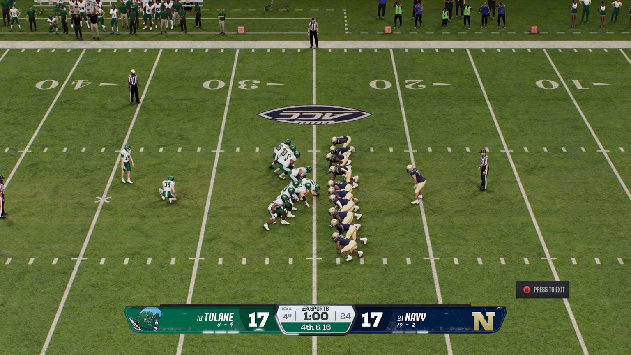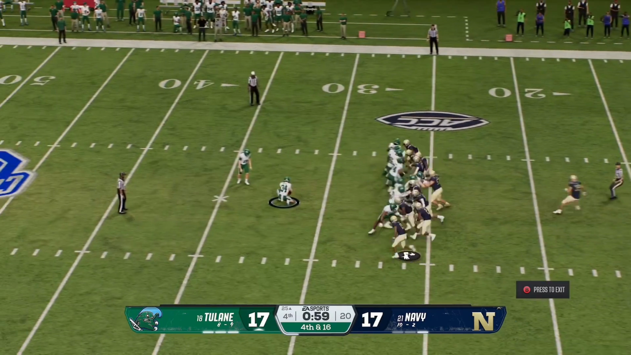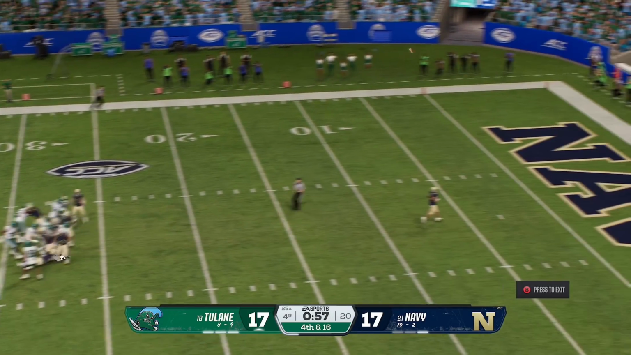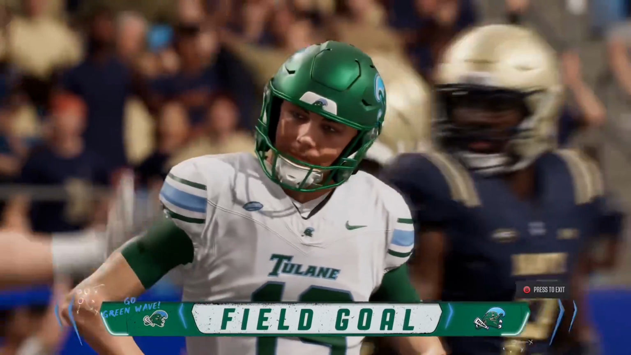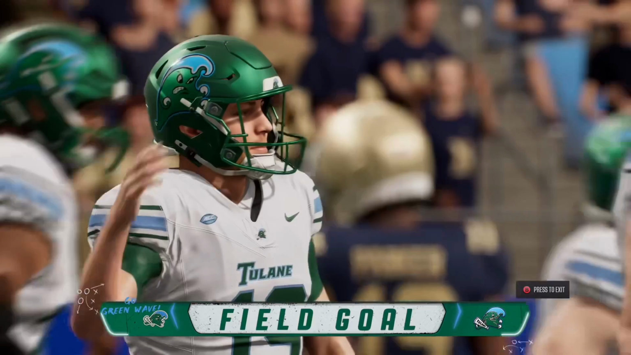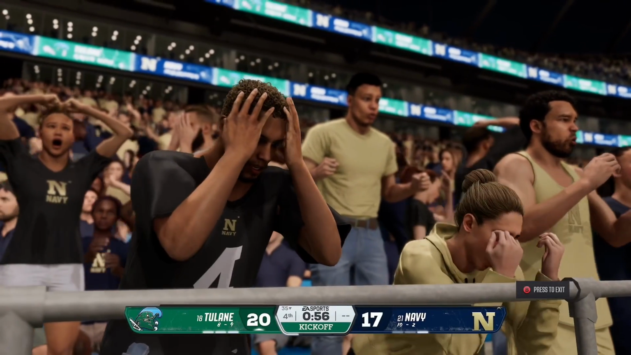It was actually a 3-yard gain. That's surprising, but Tulane to make it 20-17. Can they do it? The kick is up. It was almost blocked, but it's going to be good. Tulane is now up by a field goal, which, I mean, I don't think Navy could come back, which, I mean, just 1 minute is still a lot of time in this sport.